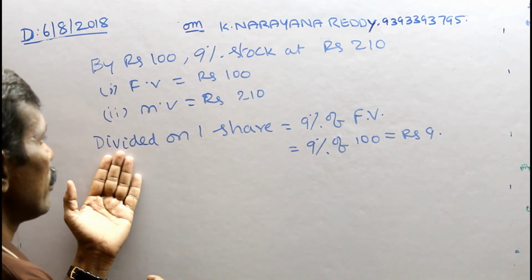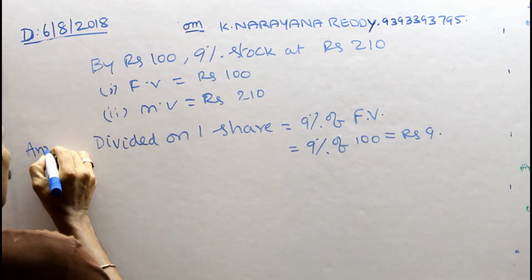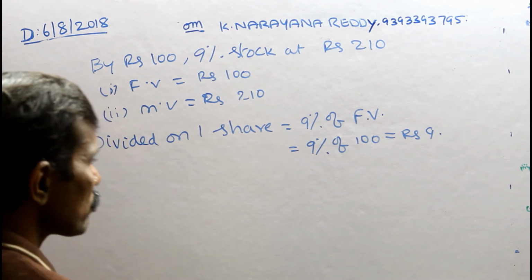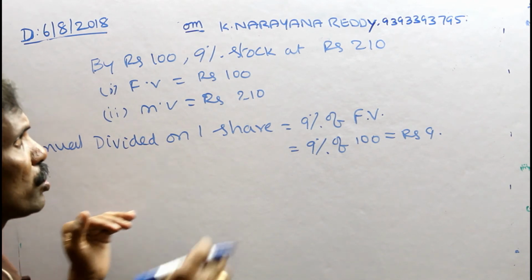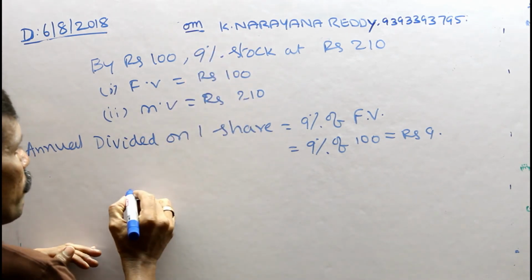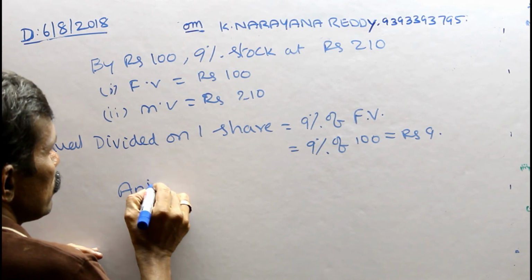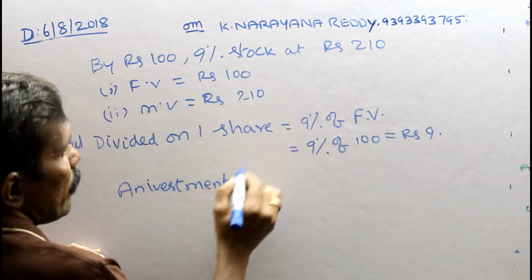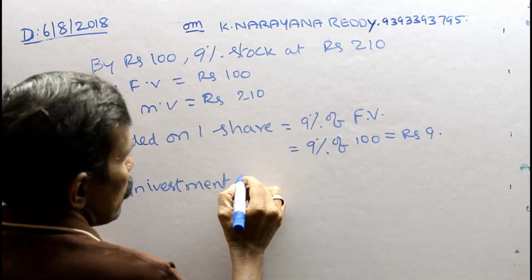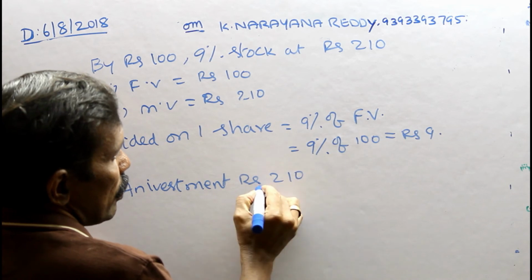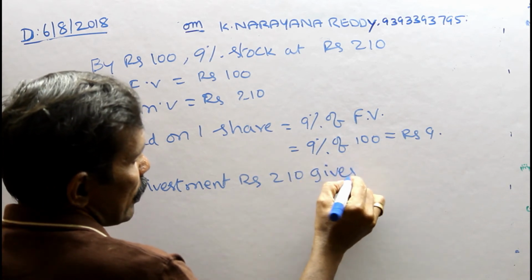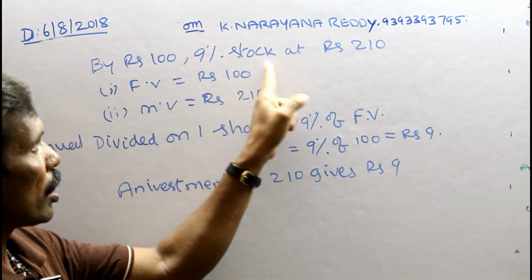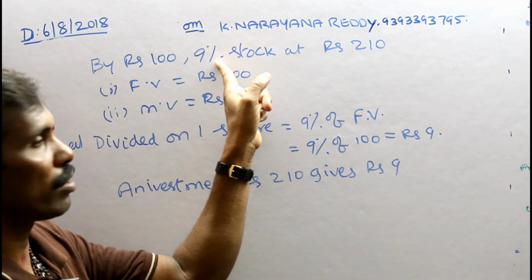Next is the investment: Rs 210, the market value, gives Rs 9. So 9% stock at 210 gives this.